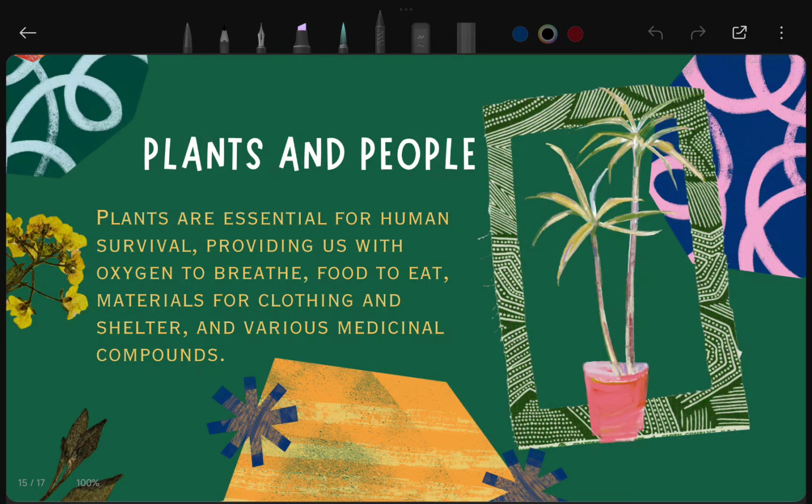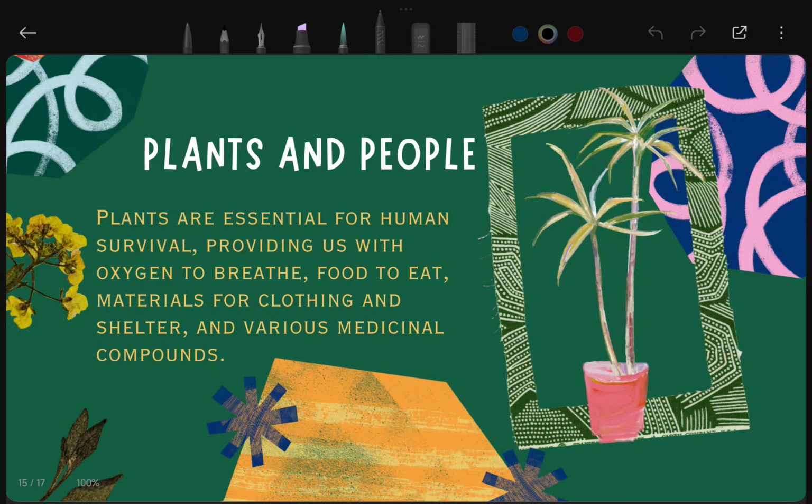You know that plants are essential for human survival. I already mentioned that without oxygen we can't survive, and oxygen is only produced by plants through the photosynthesis process, which is the major life dependence, we can say. We need oxygen to breathe. We need food to eat. We need material for clothing and shelter, and we also need medicinal compounds. Where do all these things come from? Obviously from plants. So without plants, even for a single day, life is not possible on this earth.